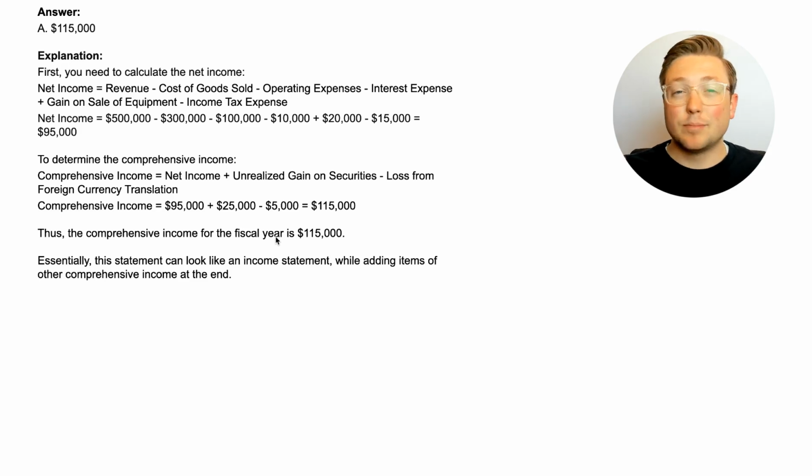So again, it's pretty straightforward. As long as you know how to prepare an income statement, the statement of comprehensive income is just adding on other comprehensive income. It's just net income plus other comprehensive income. Essentially, this statement can look like an income statement while adding items of other comprehensive income on at the end. So now that you have an idea of what it actually looks like, let's go to the next question.